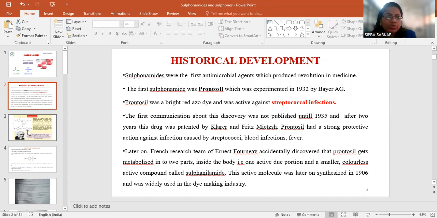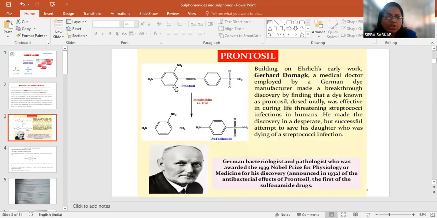So, going to the drug structure. This is the structure of prontosil, where it contains a diphenyl diamino sulfonamide group.